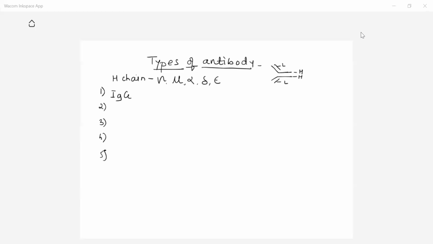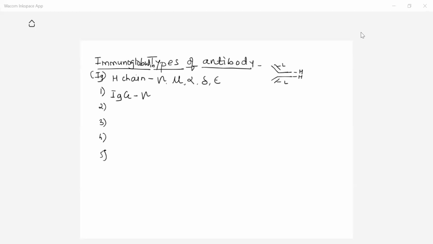As you know, antibody is also called immunoglobulin. What is the other name of antibody? Immunoglobulin. It is a globulin protein. When it is produced, it is called immunoglobulin. But when this immunoglobulin reacts with antigen, then it is called antibody. So immunoglobulin can be abbreviated as Ig. So the first type of antibody is IgG, which consists of heavy chain gamma.